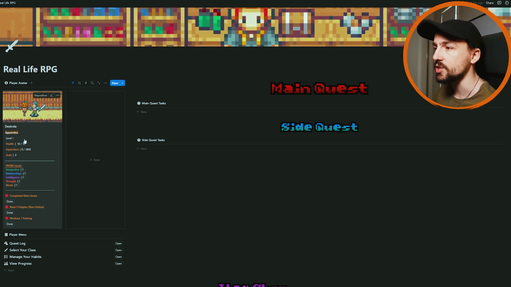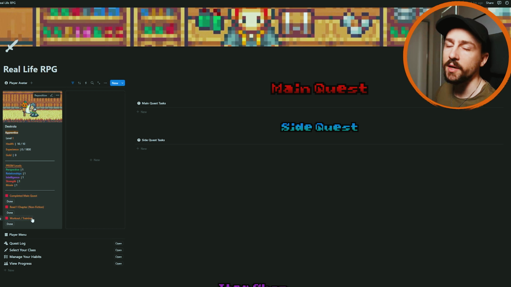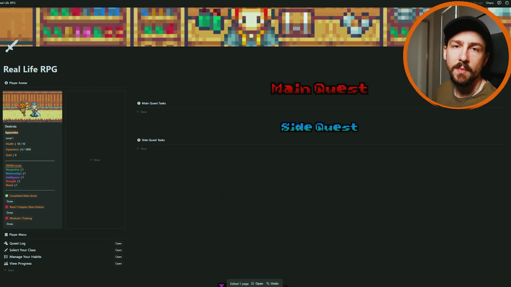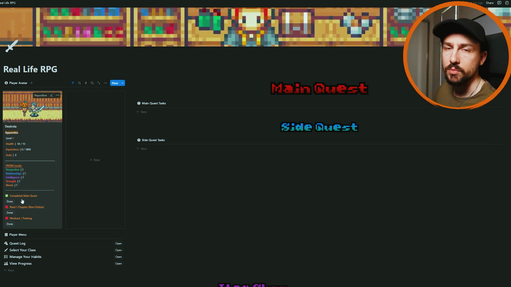So directly tying these to your health, I have 3 here that I've customized for me. I like to complete a main quest each day. I like to read 1 chapter of non-fiction, and then I also like to work out or do some sort of training each day. As I do these, I can click them off, and you'll see now I have a little tick. That means that habit has been logged for today, and I will not lose 20% of my health tomorrow based on that.